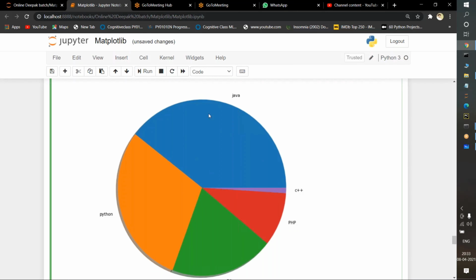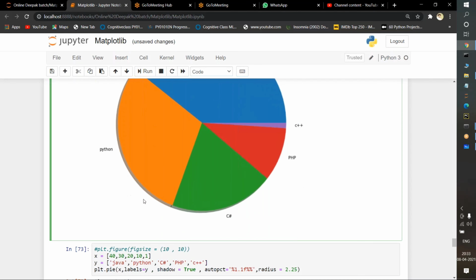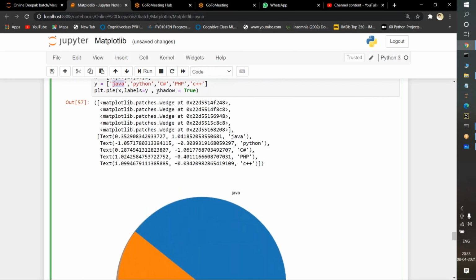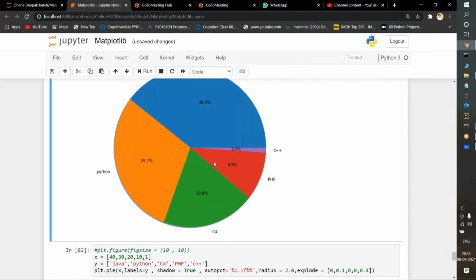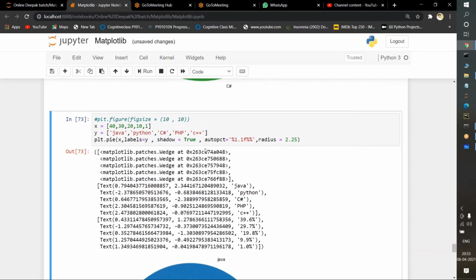So depending upon the data, we divide this into parts. This is known as a pie chart. If you observe, shadow equal to true means there is some shadow showing behind. This is the purpose of using shadow. If I just remove this shadow and execute it, see there is no shadow at all. It's a perfect structure. This is the purpose of using shadow and without shadow.